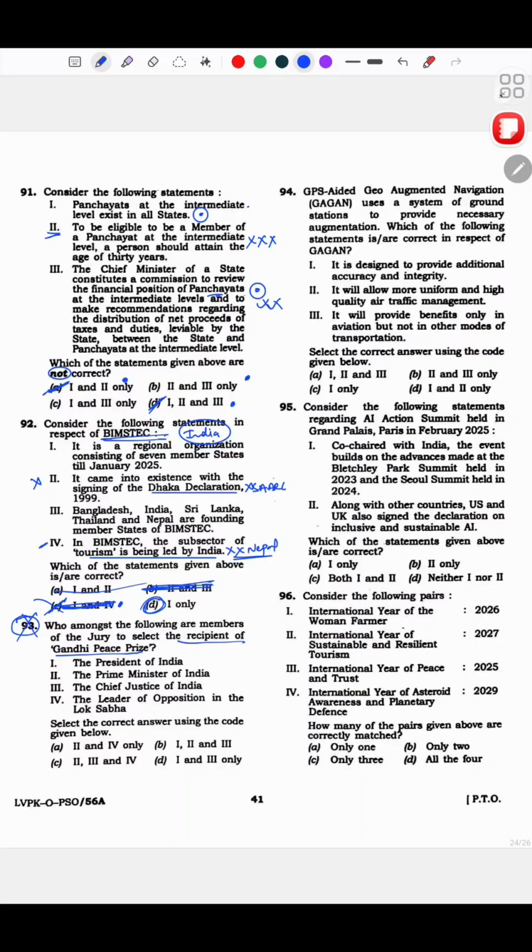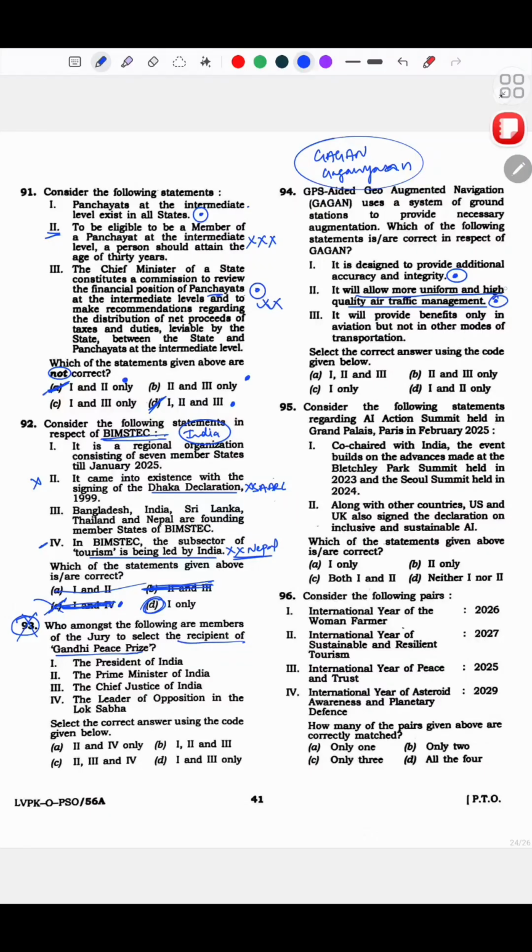And then coming to Gagan, so basically if you look at it, Gaganyaan फिर से पूछ लिया, so same topic से दो question आ गए. It is designed to provide additional accuracy and integrity. See, this is a generic statement, right? तो ठीक है. It will allow more uniform and high quality air traffic management. Okay.